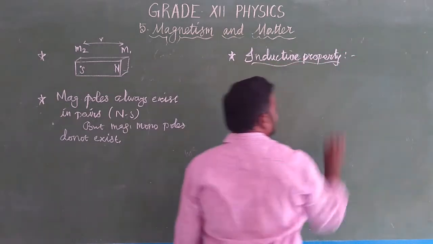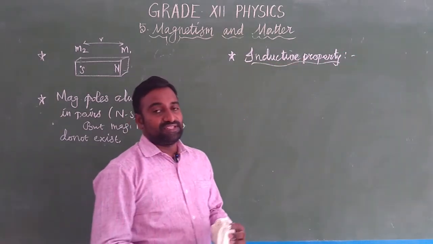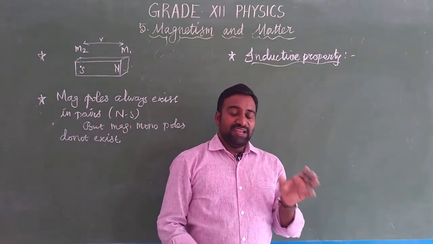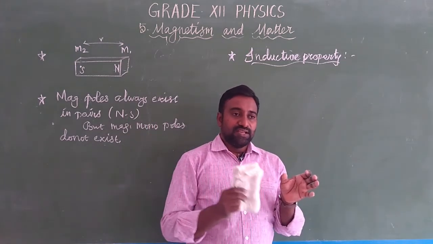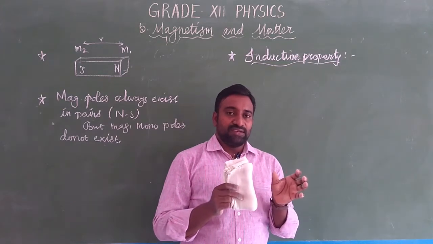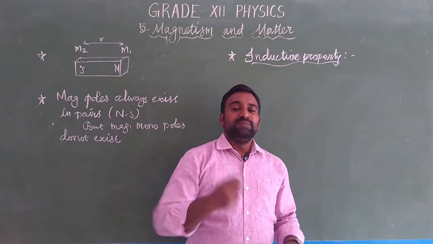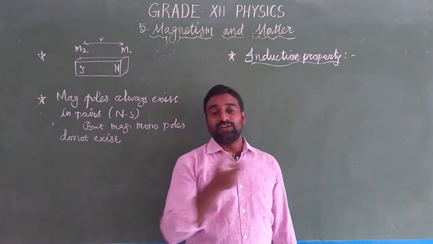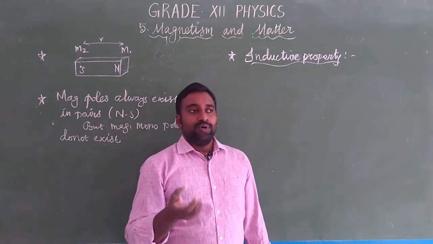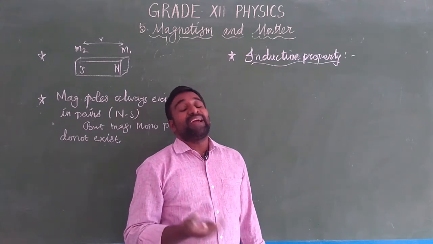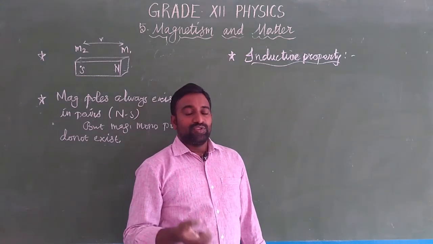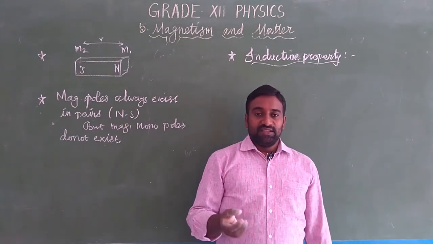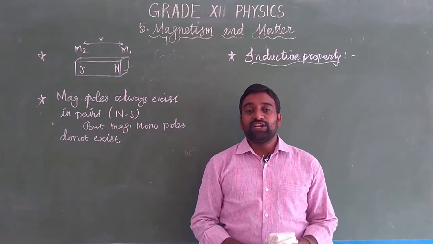Inductive property means we have some substances like iron, nickel, cobalt. When you bring a bar magnet near the iron, nickel and cobalt, immediately those substances are attracted towards the magnet. So this process is called magnetization. The process of making a magnetic material into a magnet is called the inductive property.